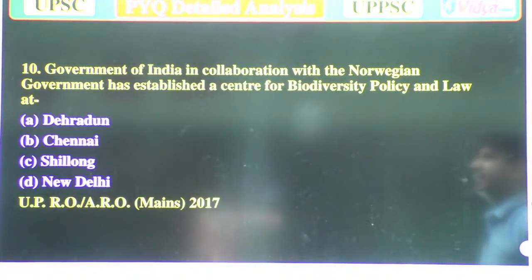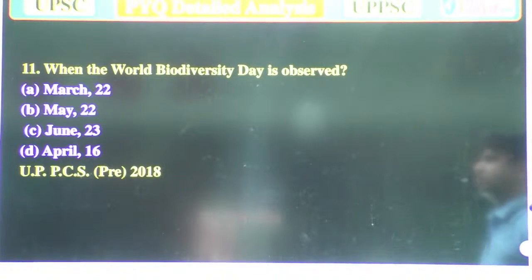The Government of India, in collaboration with the Norwegian government, has established a Center of Biodiversity Policy and Law at Dehradun, at Chennai, at Shillong, or at New Delhi. So the correct answer is Dehradun. Now we'll move to the next question.